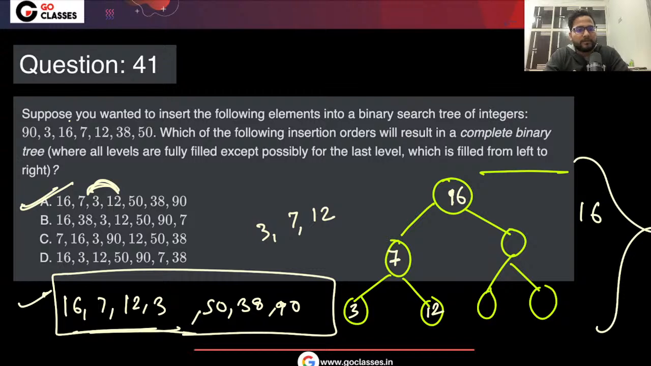Maybe some of you remember, maybe some of you don't. We have asked this kind of question. A complete BST is this only. Now 38 will be here, and 50 and then 90. This is the complete BST, but there are multiple possible ways to get this complete BST. Since this is just an MCQ, there was only one correct answer, but we can easily make it an MSQ and have multiple correct answers, right?